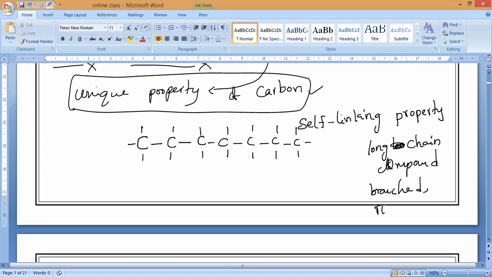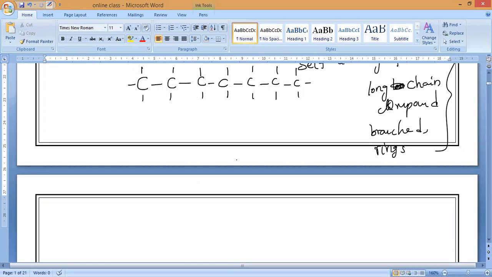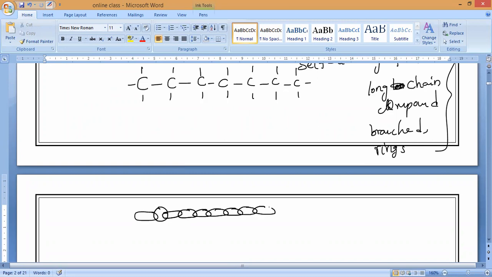Or else it will form rings. So these properties are called catenation. As I said, this carbon can link itself or it can link with other non-metals also. So that is the property. Like you can see a metallic chain, how the links are connected one to each other, the same way carbon connects one to each other. So that is why it is called a unique property of carbon.